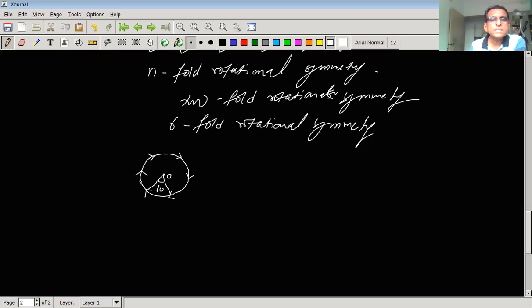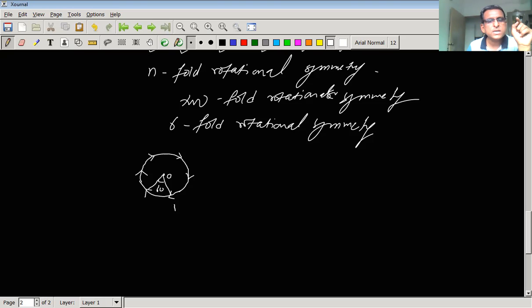So clearly when we rotate this disc about the axis passing through the point O through 60 degree, then what will happen?